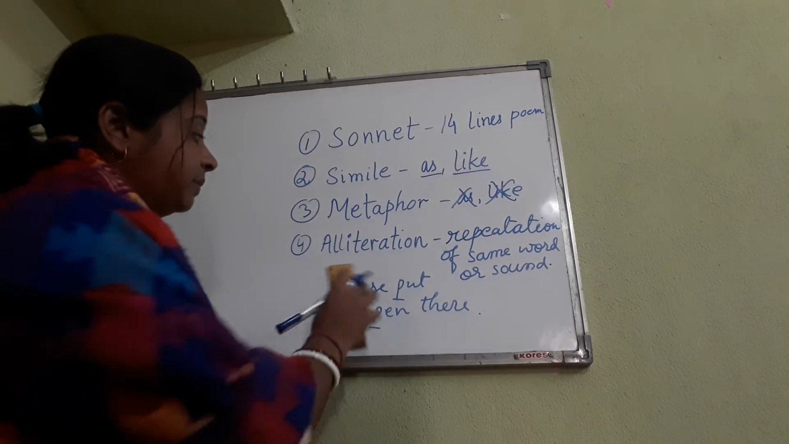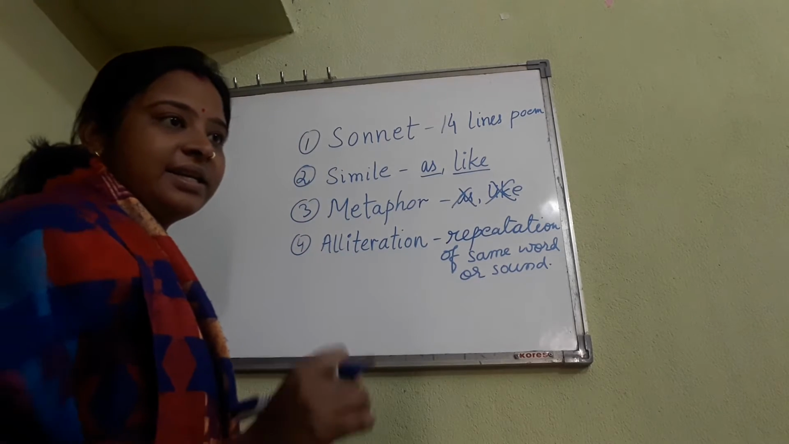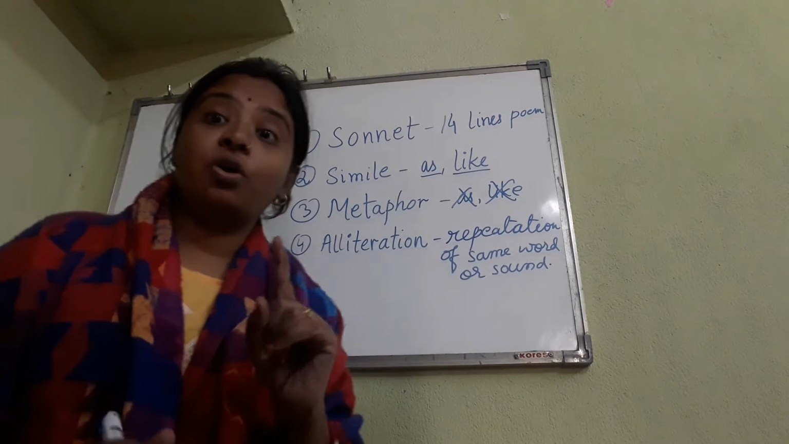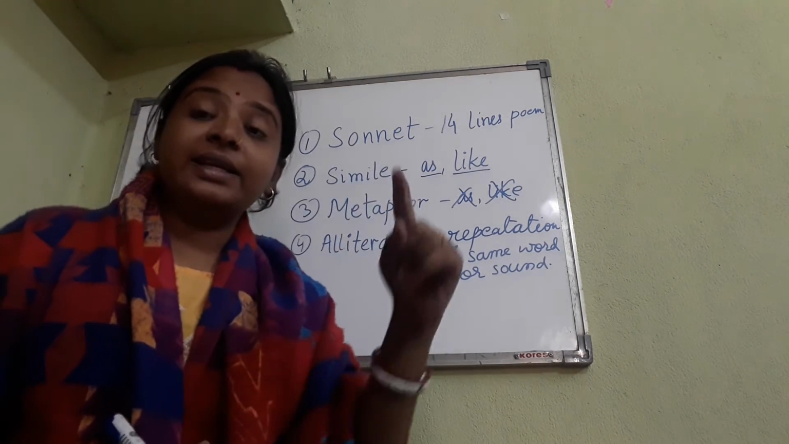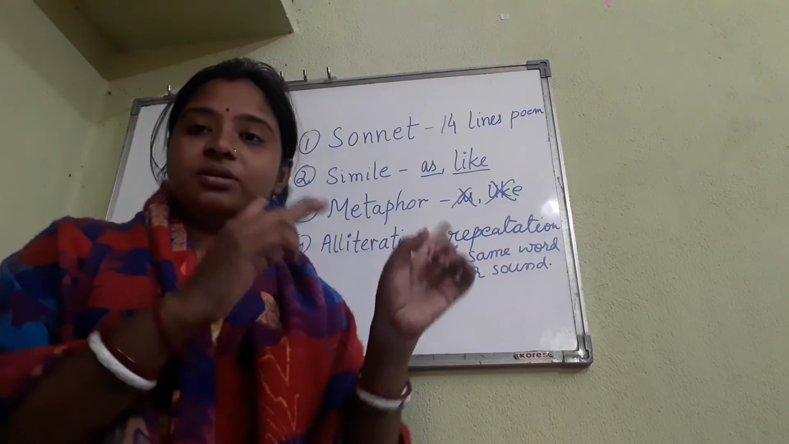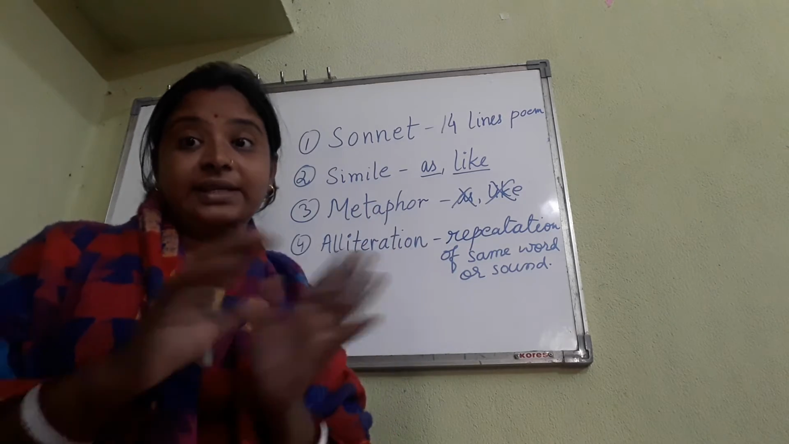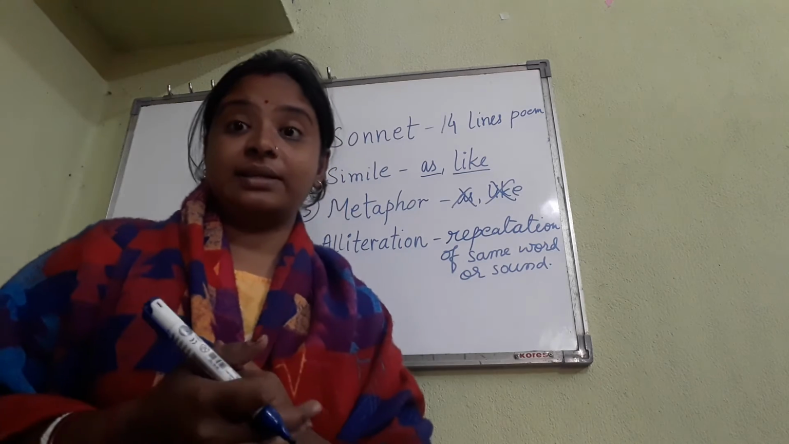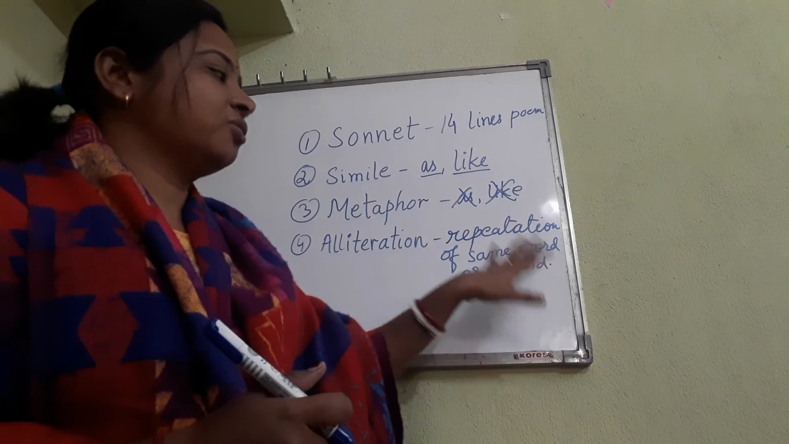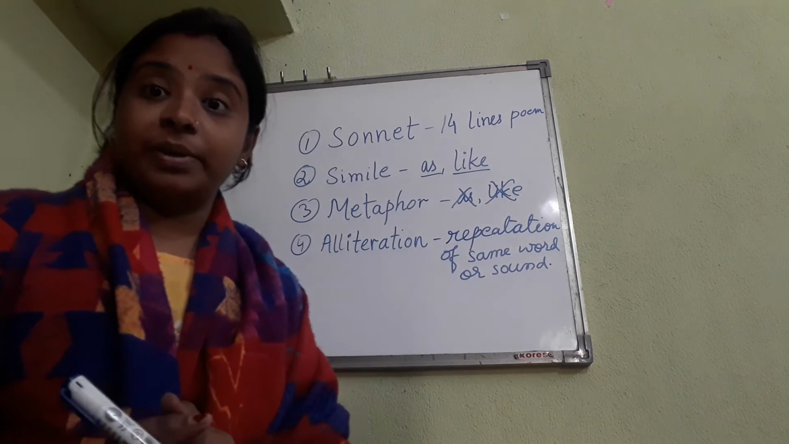There can be many examples like this. Go and gather the green leaves and keep it on the green grass. So the G sound is being repeated here. So such types of sentences where there are repeated letters, repeated words or repeated sounds. It can be a repeated letter, word, or sound. All these will be alliteration.